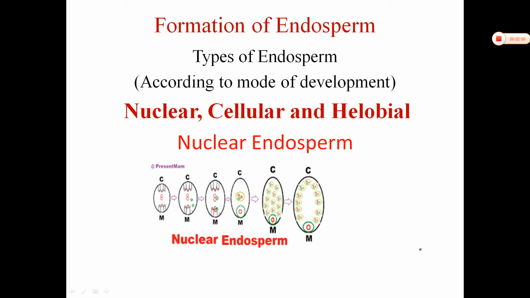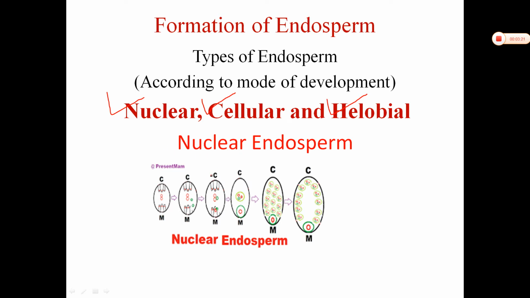Now, the endosperm is of three types according to the mode of development. One cell, the triploid primary endospermic nucleus, when divided into endosperm, does so in three ways. They are number one, nuclear endosperm, number two, cellular endosperm, and number three, helobial endosperm. Now let us start with the first type, that is nuclear endosperm.